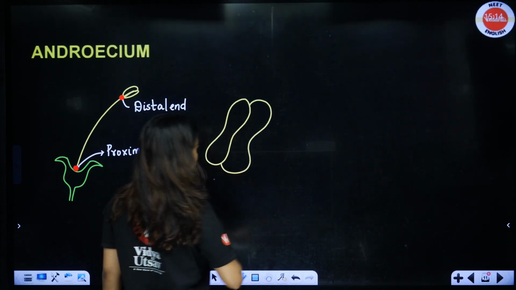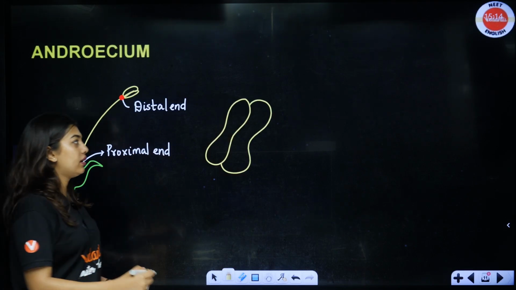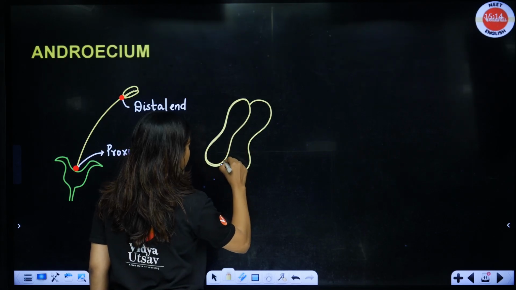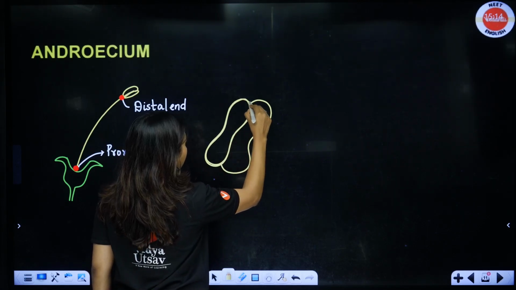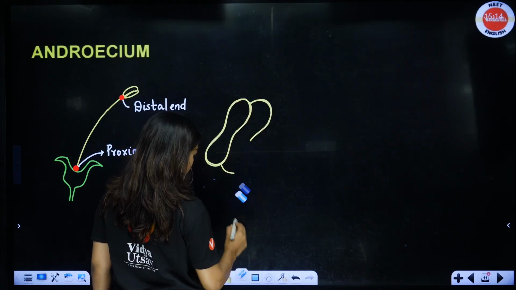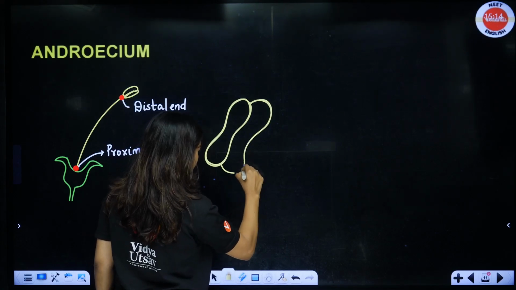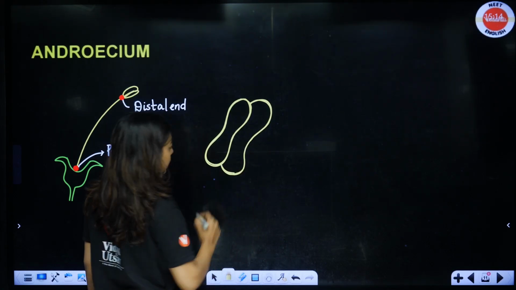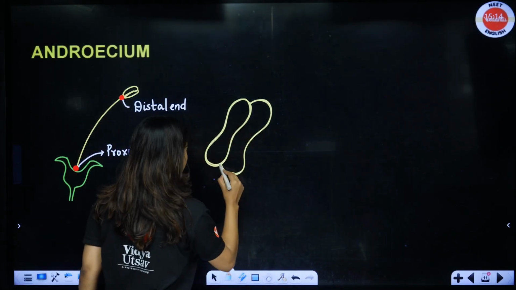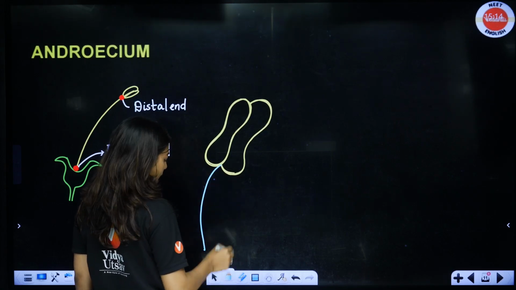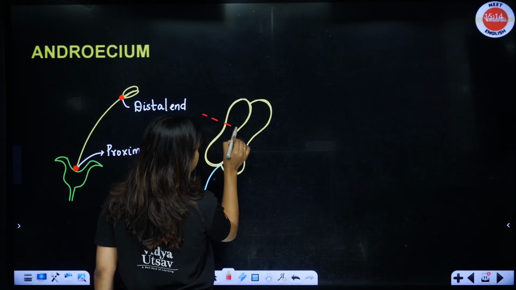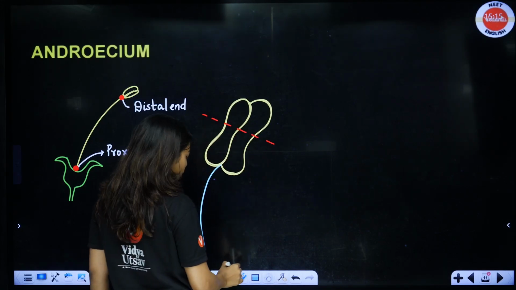It looks kind of like a peanut, but look at this: this is the bilobed anther, one lobe and another lobe. Done? Okay. From here the filament is going to arise. Now look here, students, if I take a cross section of this, a transverse section like this, I am going to get something like this.